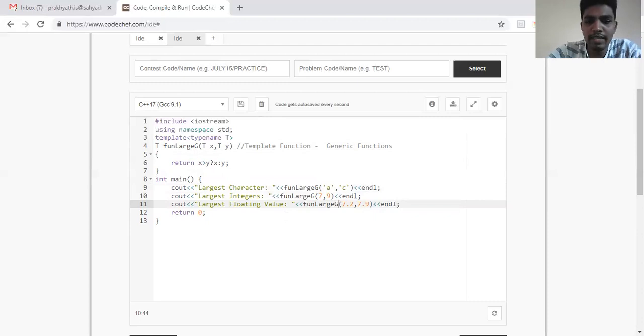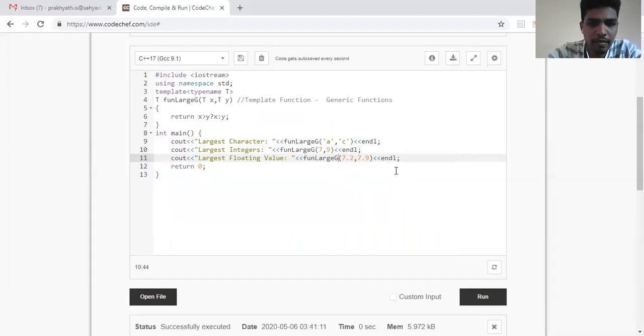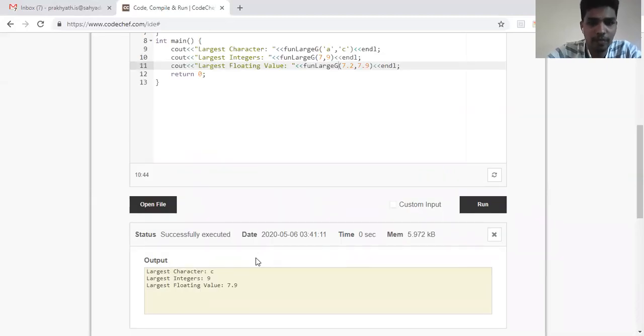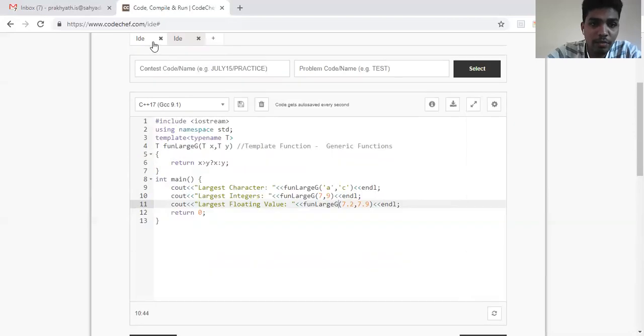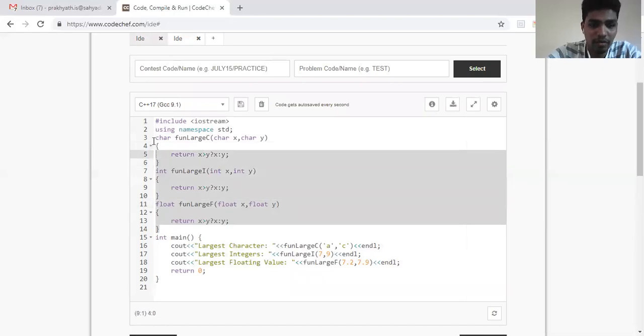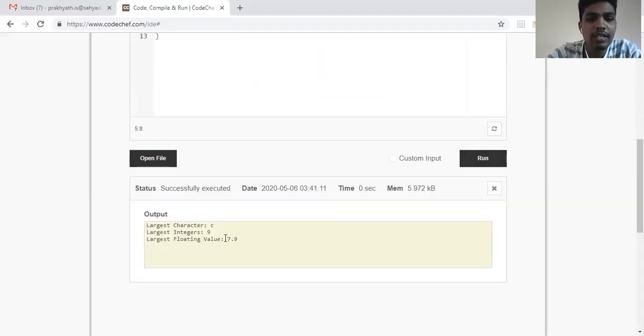Clear? Okay, let me run this and see what output we are getting. Okay, so if you see here, we're getting the correct answer. The same answer that we got in the last piece of code. But if you see the last program which we have done, it had three functions. You can see here, the number of lines are more. There are three functions doing that job, one for characters, one for integers, one for floating point. But in my current program with the use of template, there is only one generic function written, which gets applied to any kind of data type, and it produces the same answer.